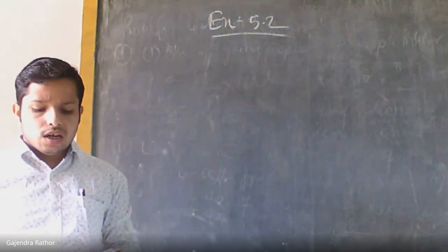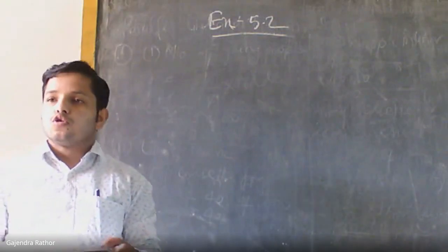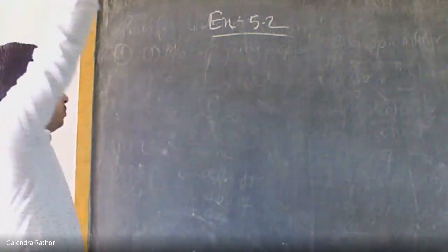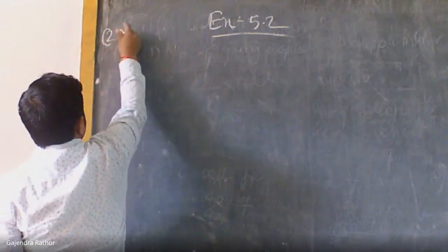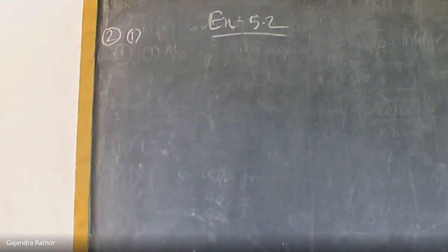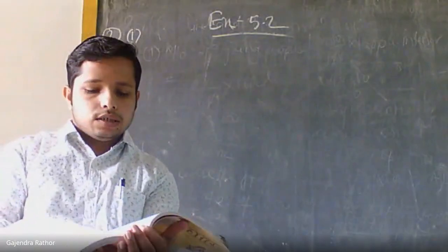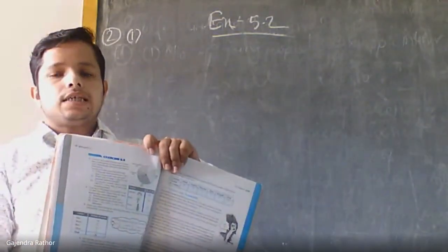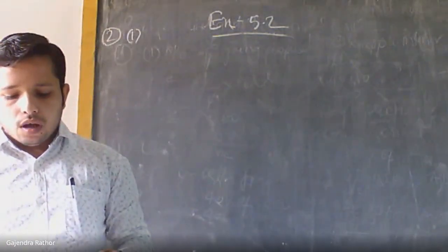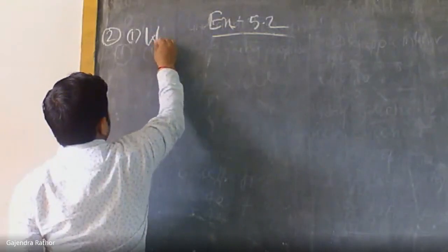There are 3 points. The first point: which season got the most votes? By observing the table, please reply, which season got the highest votes? Anybody reply? Correct answer, winter season, because the winter season got the highest number of votes, that is 150. So our first point's answer is winter.